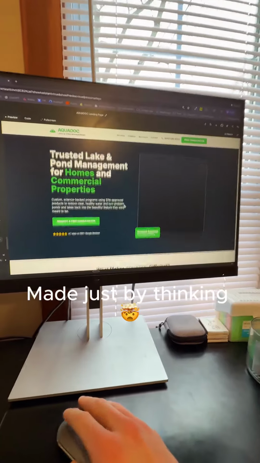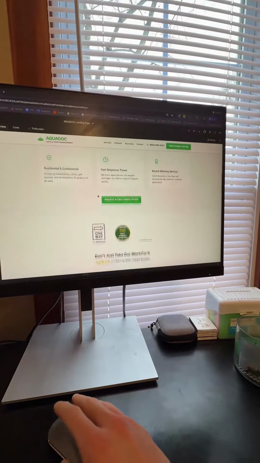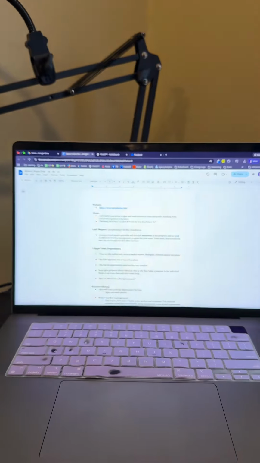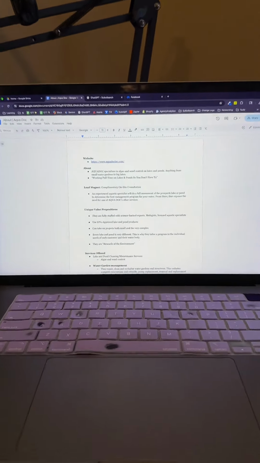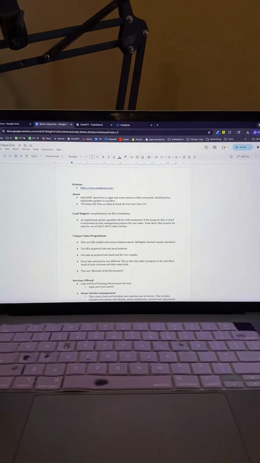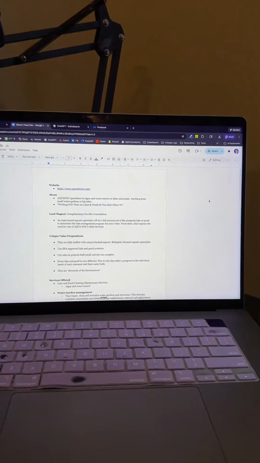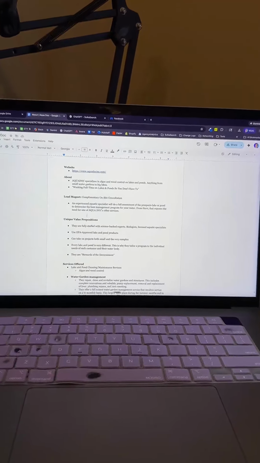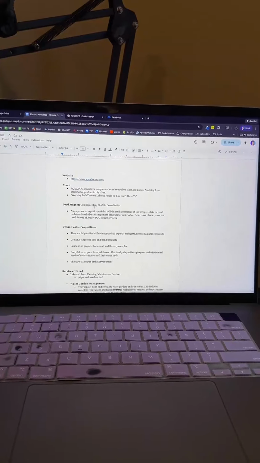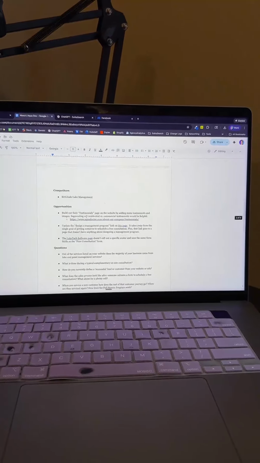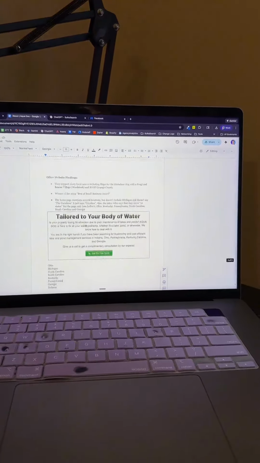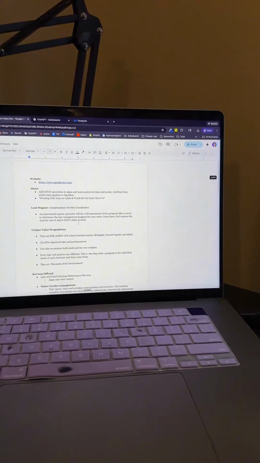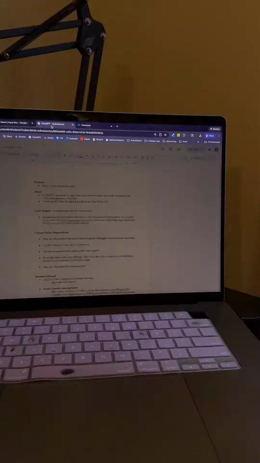I am not a web designer, and I designed this entire thing using words. So I am currently looking into a local company called Aqueduct that I want to help run advertising on, Facebook ads specifically. So I took a little bit of time and went through their website, put down some of their unique value propositions, some of the services they offer, opportunities that they have, questions that I would have to ask them, etc. What I did after going from there was using ChatGPT.